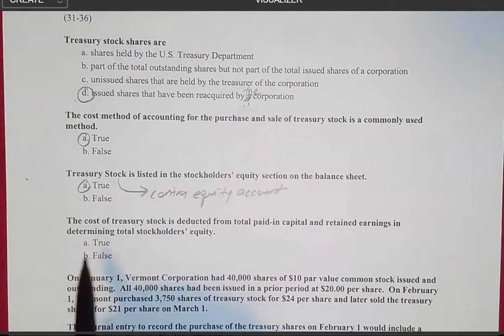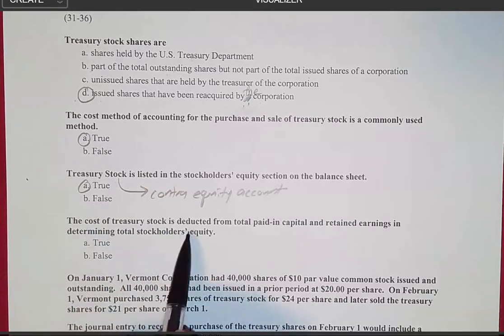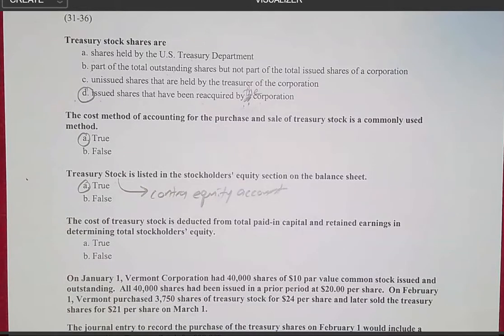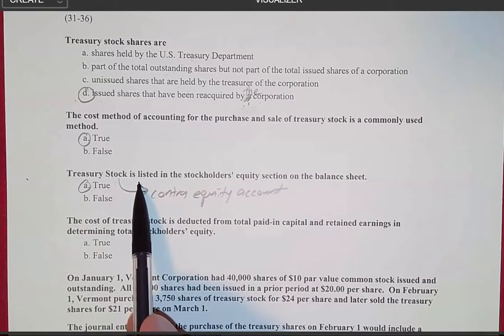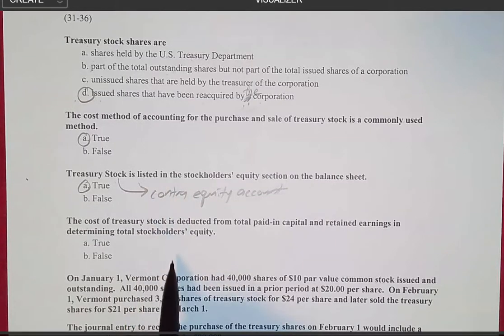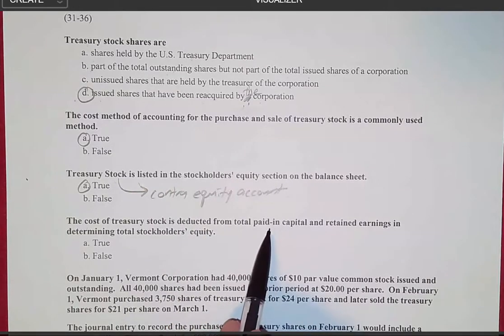And I think we might have something here. It says the cost of Treasury stock is deducted from total paid-in capital and retained earnings in determining total stockholders' equity. Okay, well, we set up in this question that Treasury stock is an adjustment account, and it is basically a deduction from paid-in capital.